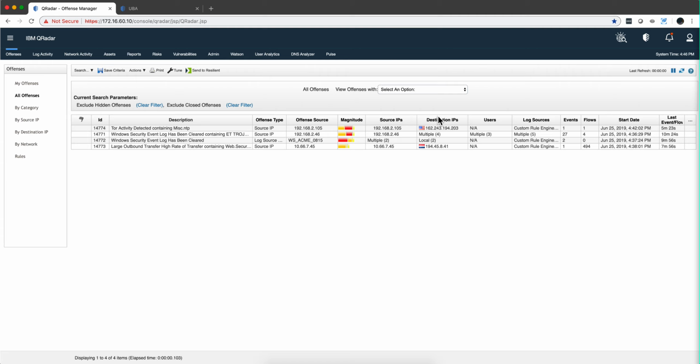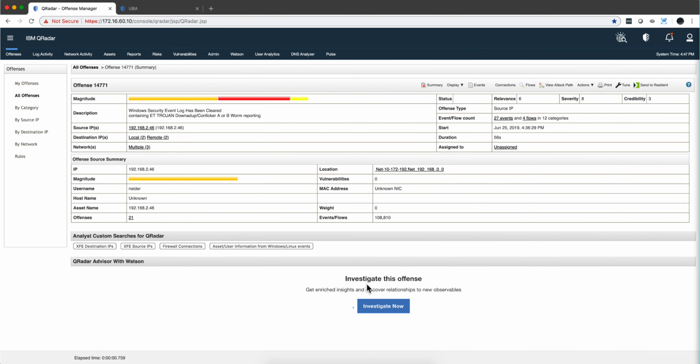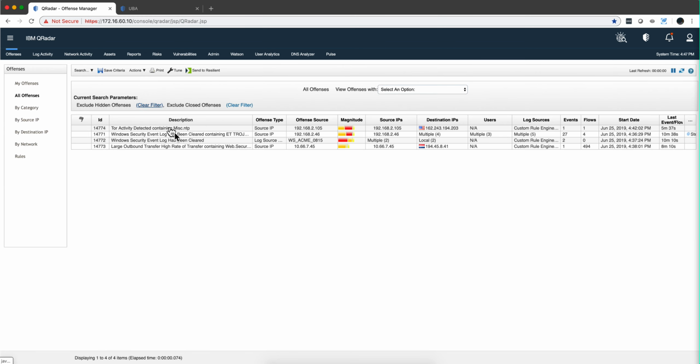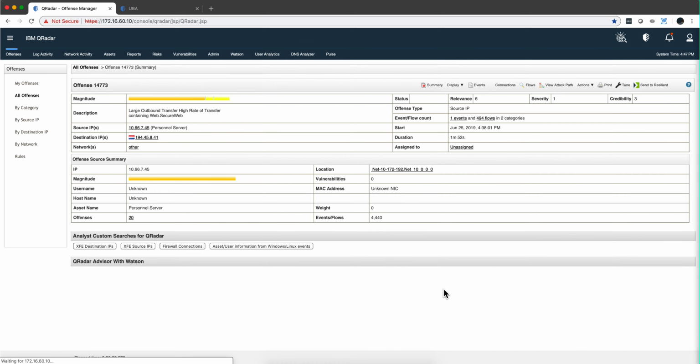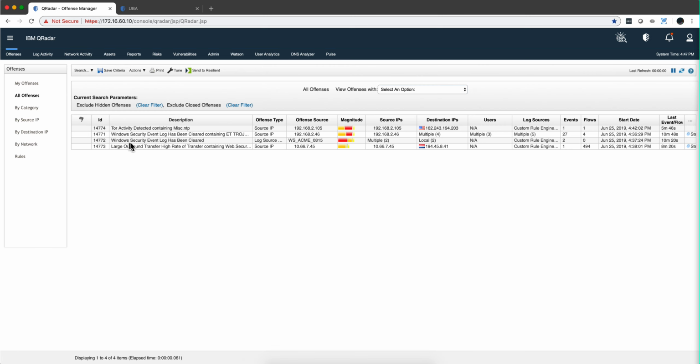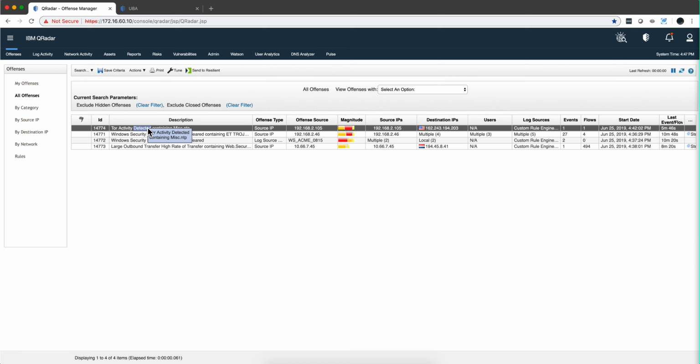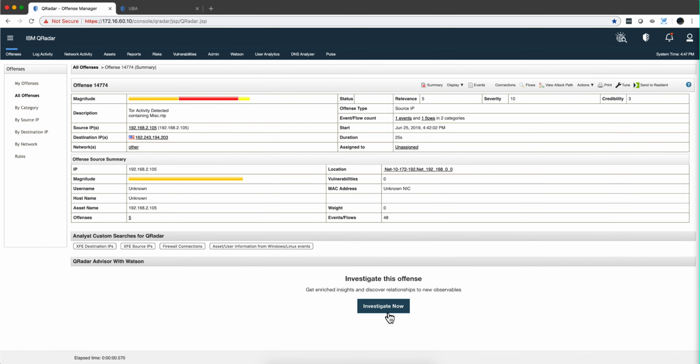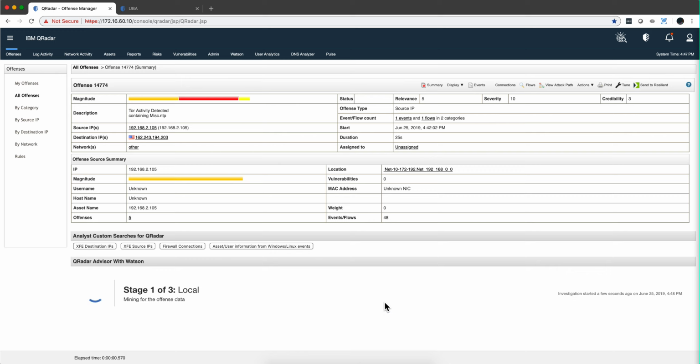What I'm going to do next is send every one of these offenses to Advisor for investigation. You can do this manually, as I'm doing right now, or you can have the system do this automatically, so by the time you look at your offense, all the results from Advisor will be there. I'm not going to send this one, the Windows event logs being cleared. I'm going to send these three to Advisor. I'm going to pause the video for a minute or two until Advisor comes back to me, and then we're going to analyze this in light of the new data from Advisor.